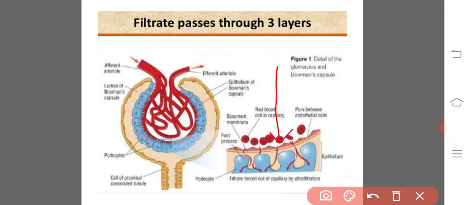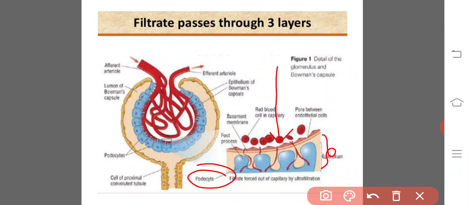Now this epithelium of the Bowman's capsule comprises podocytes. The specialized cells which are present in the epithelium membrane of the Bowman's capsule are known as the podocytes. These podocytes show permeability to water and micromolecules and are impermeable to RBC, macromolecules, and the cytoplasmic proteins.